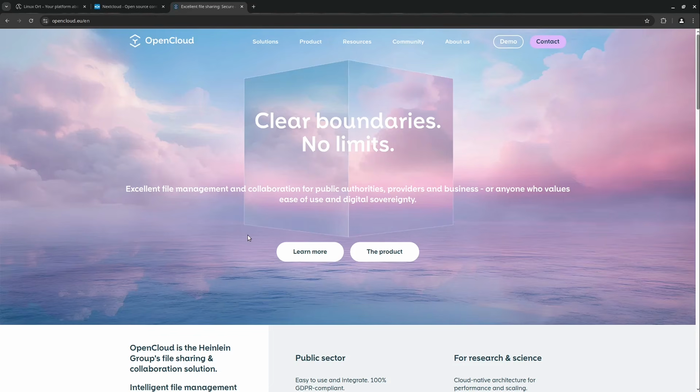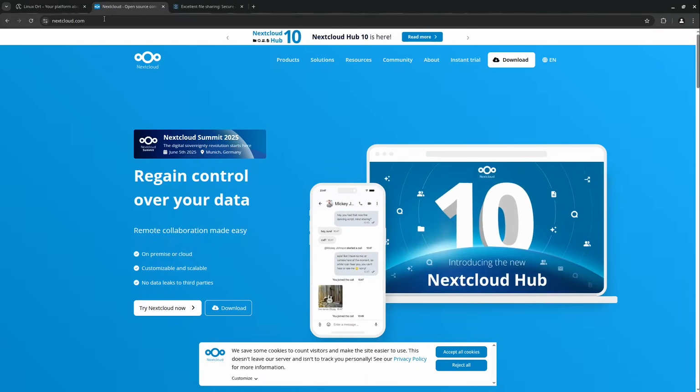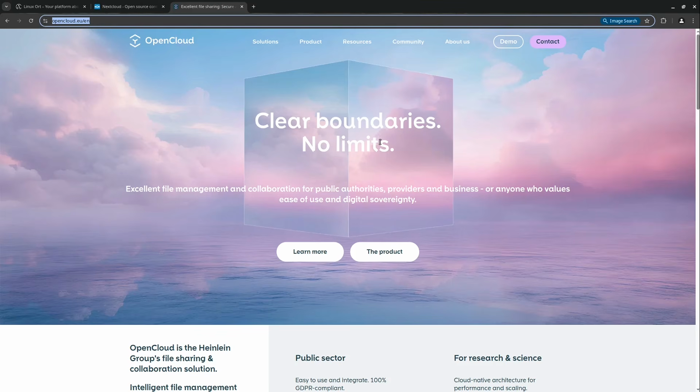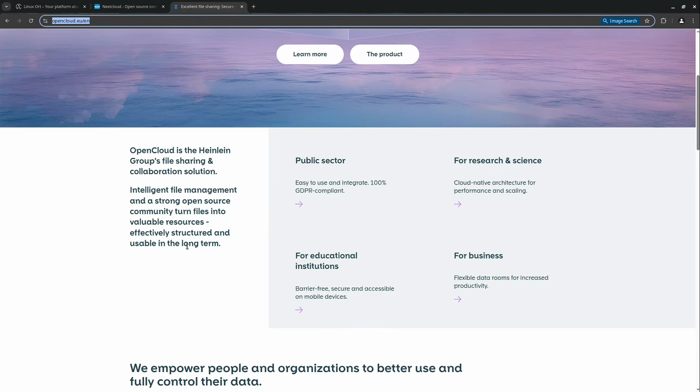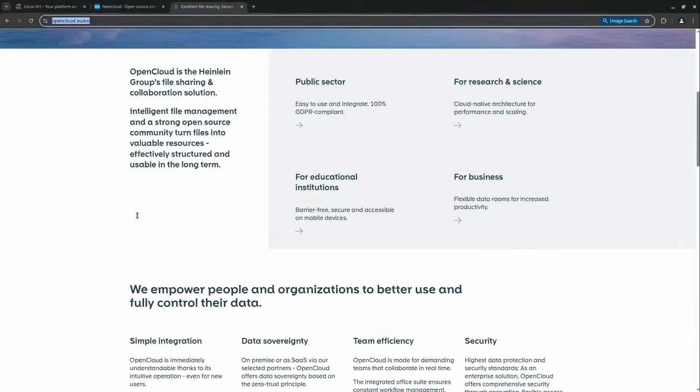OpenCloud is written in Go, and OpenCloud isn't a LAMP app like Nextcloud, so it isn't developed in PHP with MySQL and so on. It's developed in Go, and it's completely database-less, which should make it very, very performant. In the end, it has the same aim as Nextcloud, but wants to be maybe a better Nextcloud, much more focused on the essentials.